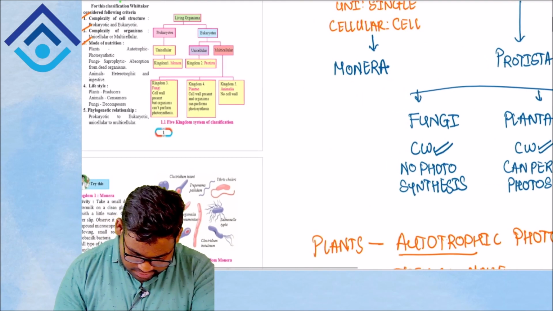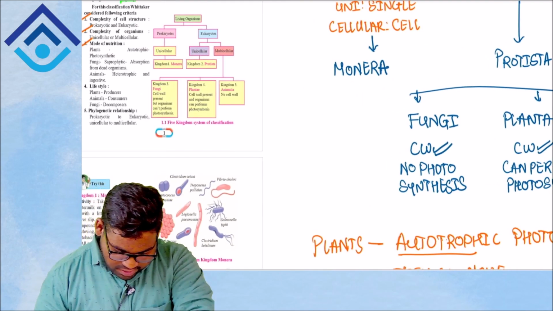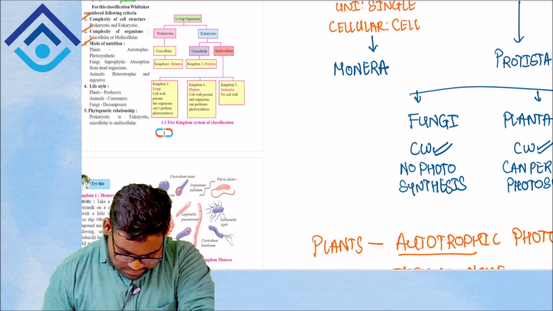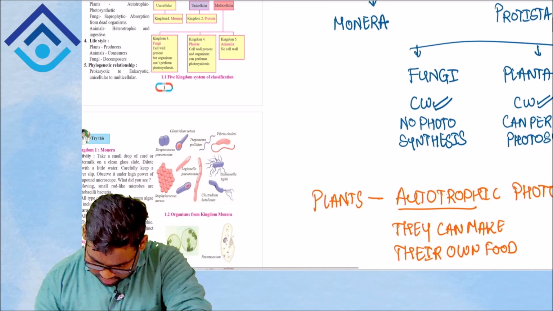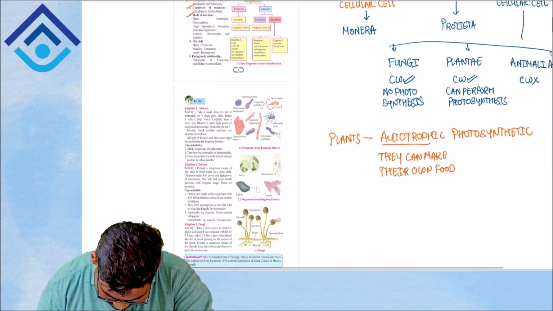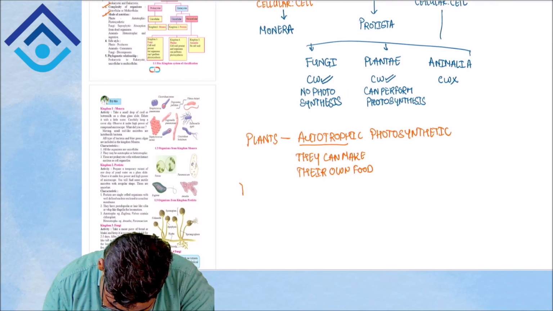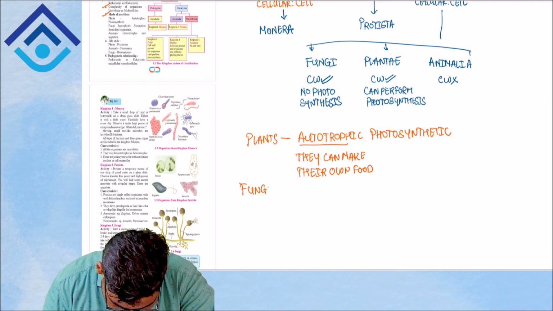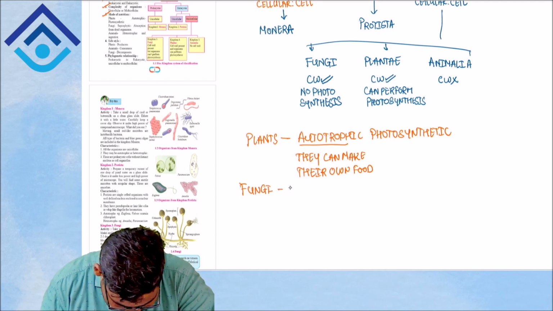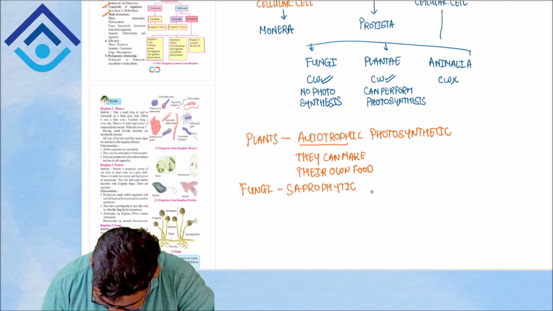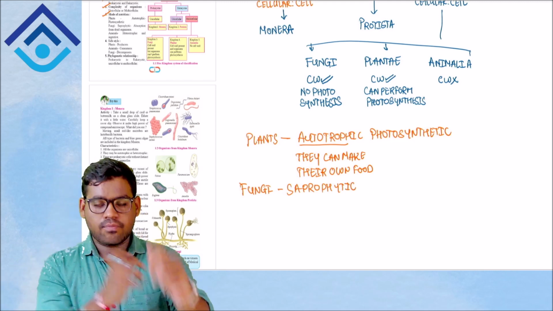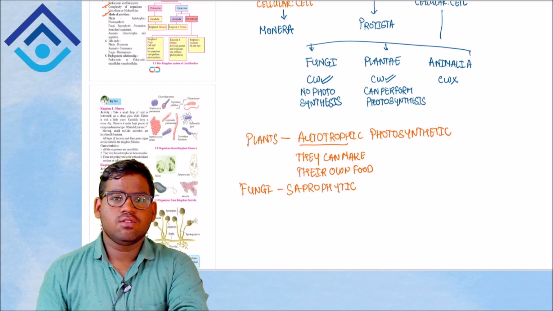Coming to the next one, that is your fungi, which are saprophytic and they absorb food from dead and decaying organisms. So let me tell you the meaning of saprophytic.